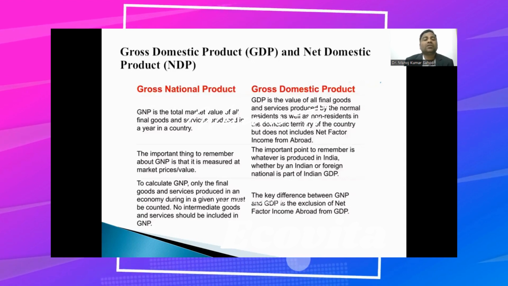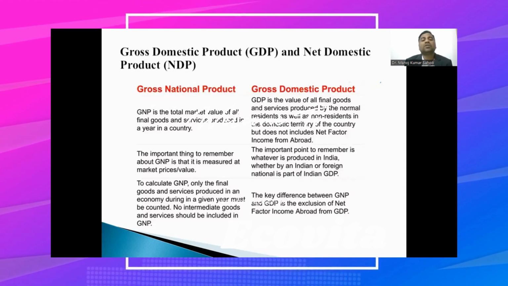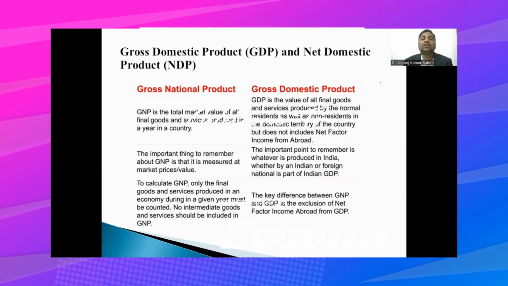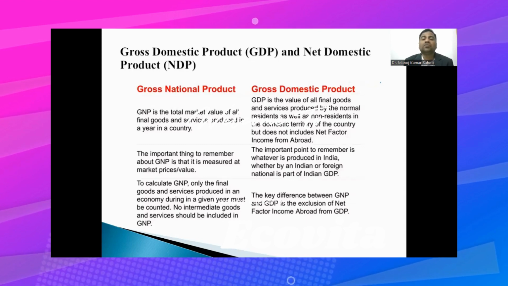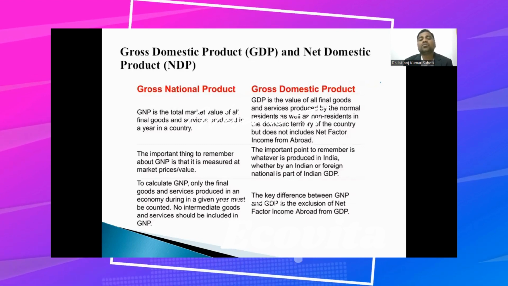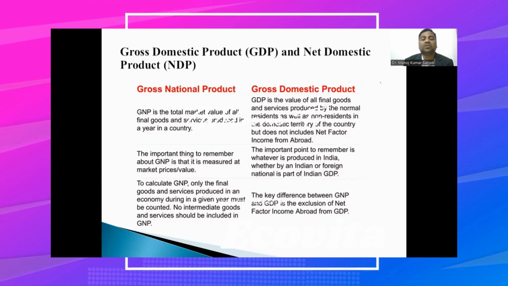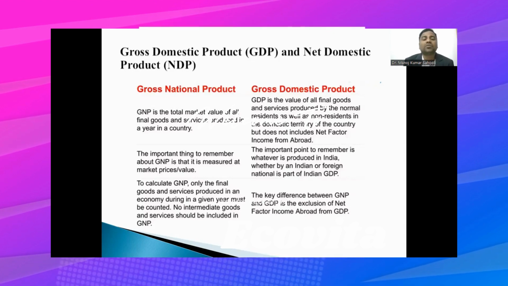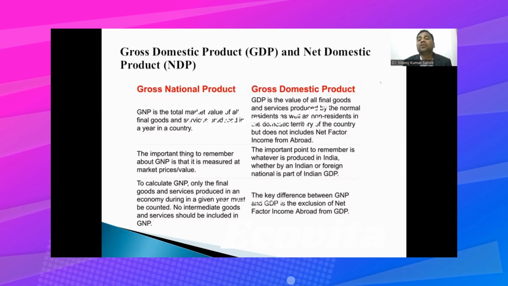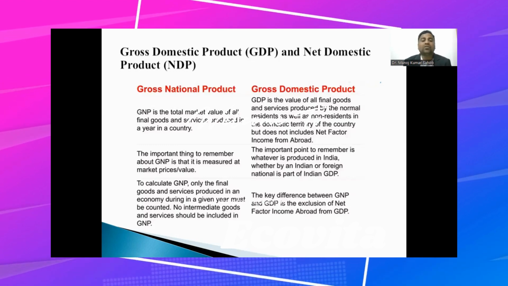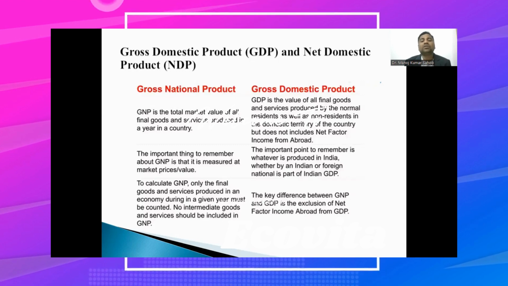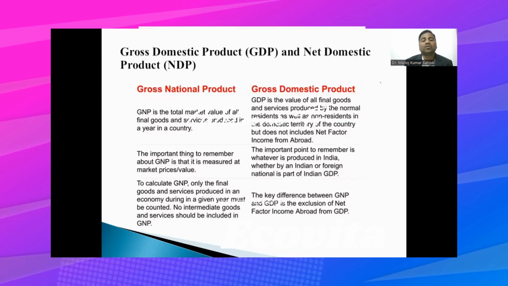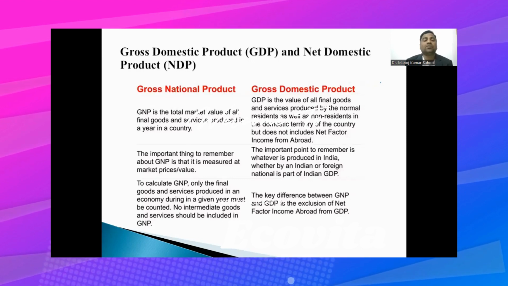Now the second important thing to remember about gross national product is that it is measured at market prices or market value. Whereas in case of GDP, we also took into account the Indians and also the foreign nationals as part of India's GDP. Now to calculate the gross national product, GNP, only the final goods and services produced in an economy during a given year must be counted. And no intermediate goods and services should be included in the GNP. I have already told that intermediate products are those products which help in the production of final goods and services, finished products.